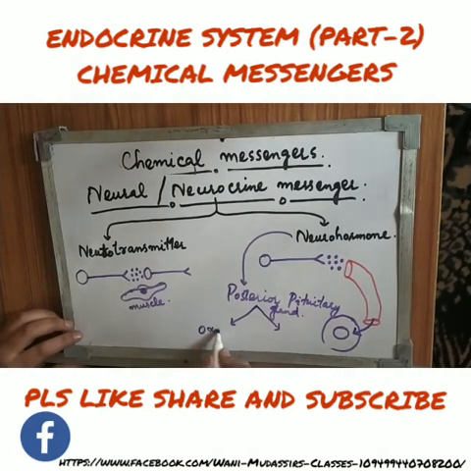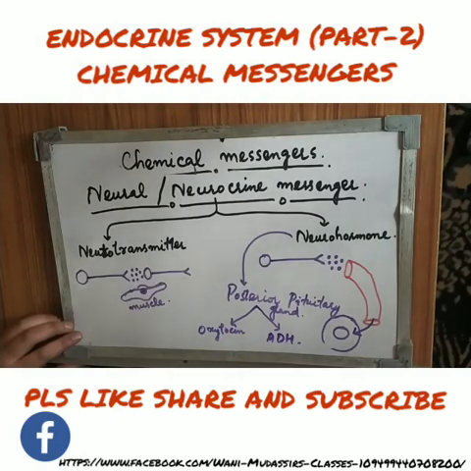One is oxytocin and the second is antidiuretic hormone. Both these hormones are actually neurohormones, because both are released by the nerve endings, and both then go into the circulation, and through circulation they reach and act on the target cell.